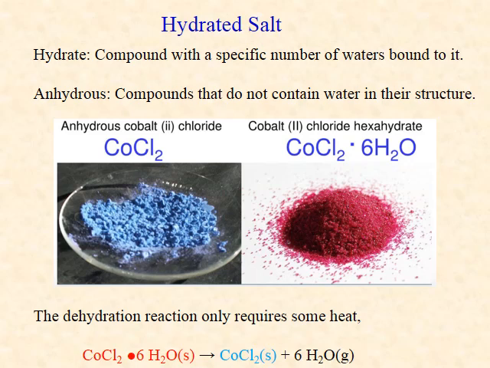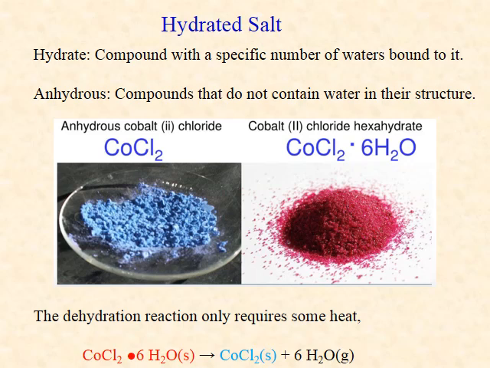Another rather simple experiment that can be carried out to find an empirical formula uses a type of compound called a hydrated salt. This is a type of compound with a specific number of water molecules bound to it. Some of these compounds change color depending on whether they have waters bound to them or not. For example, cobalt chloride hexahydrate is magenta. But if the water molecules come off, the resulting anhydrous cobalt chloride is blue.